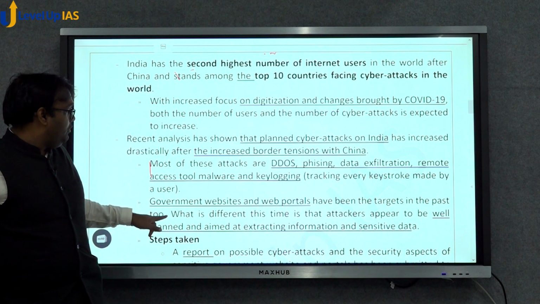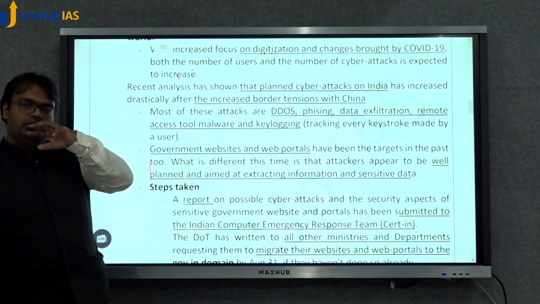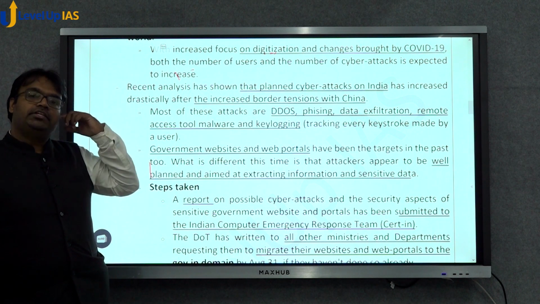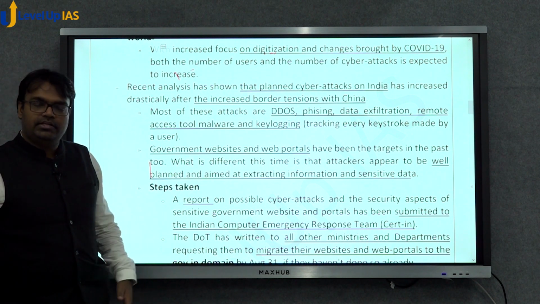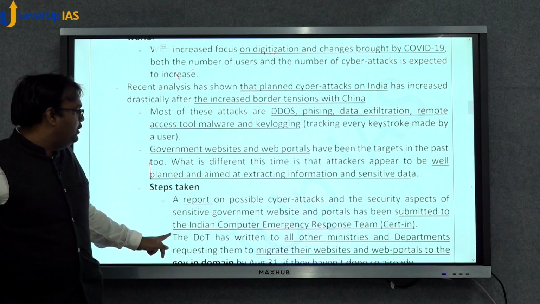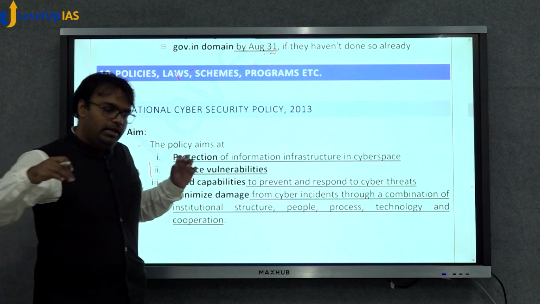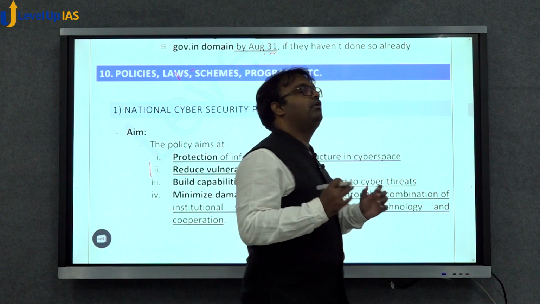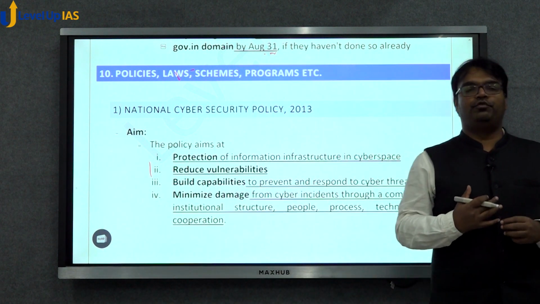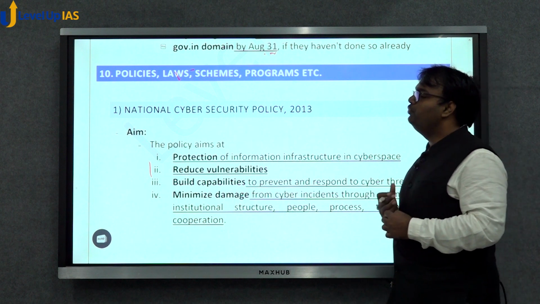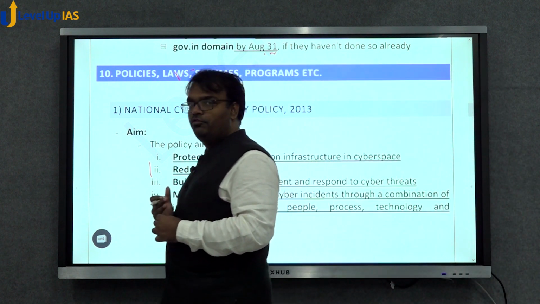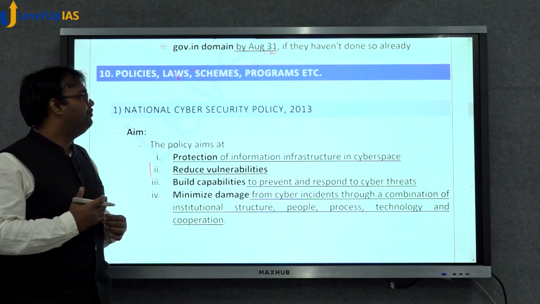Now, recent analysis, as I was talking about the China thing, shows that attacks from China have increased drastically after the border disputes that were going on. So India is a country which is very vulnerable. What are we doing for it? What are we doing to deal with the vulnerability that India is facing?